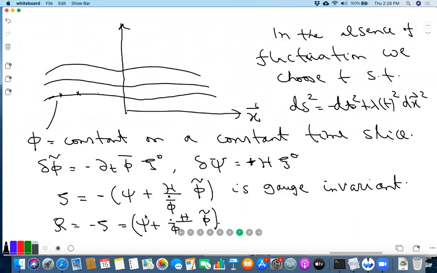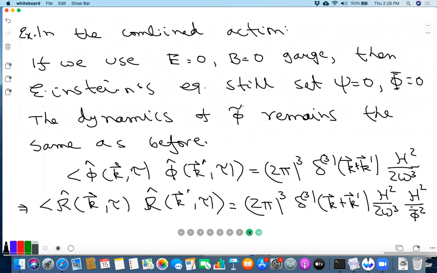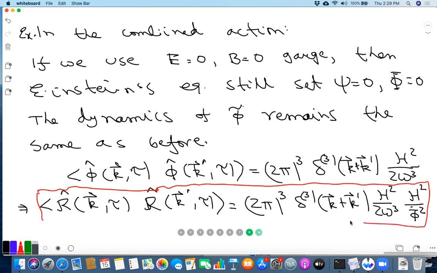We read it out from here because psi vanishes in this gauge. The two-point function of R hat is just H over phi bar dot squared times the two-point function of phi hat, and that's what we have written down. So this is really the relevant formula for now. Phi bar dot is time dependent, slowly varying, but it doesn't matter because you're working at a fixed time here.